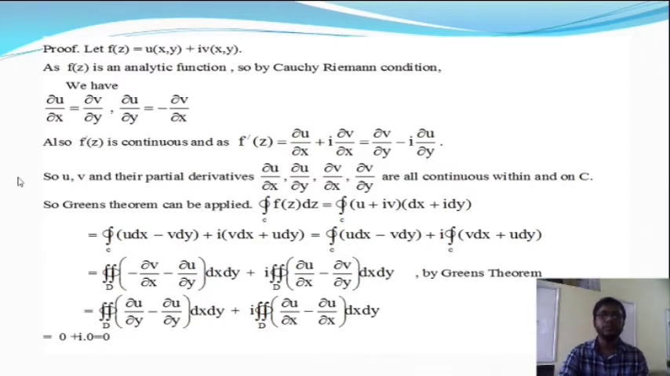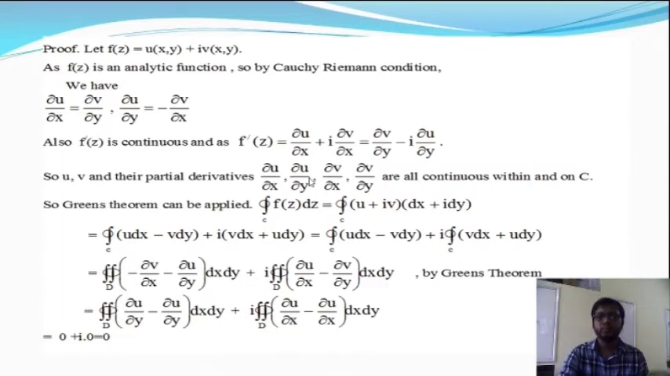Okay, so u and v and their partial derivatives are all continuous within or on C. So this is the statement of Green's theorem. What is the statement of Green's theorem? In Green's theorem, both functions are continuous, as well as their partial derivatives.